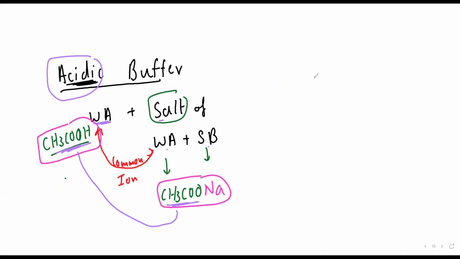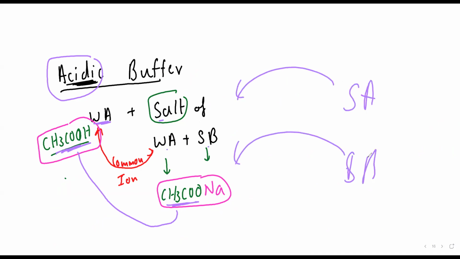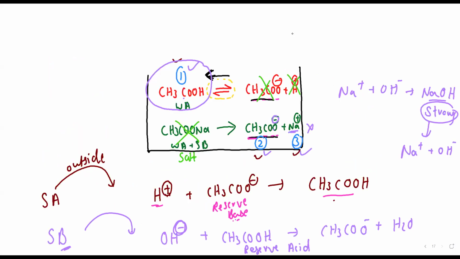Okay, now to this I'm adding outside strong acid and strong base. So इसका pH will not change because this solution was having some magic. Magic means what? It was having reserve acid and reserve base. So if I add strong acid, it will neutralize it. Okay, so that substance which neutralizes strong acid, it is what beta? Reserve base. And if strong base, if I'm adding, then it is what beta? Reserve acid. Clear? Have you understood the concept? Rhea, have you understood the concept or not? Tell me. Yes, sir. देखो बेटा, अभी देखा.